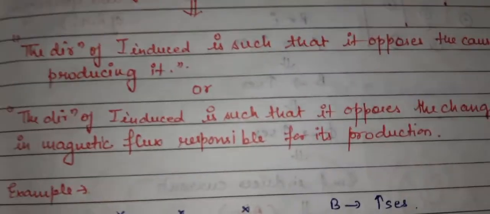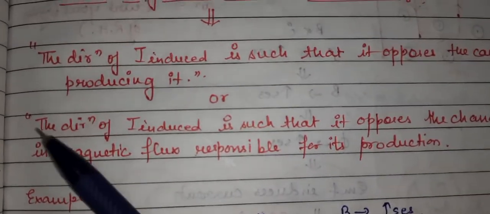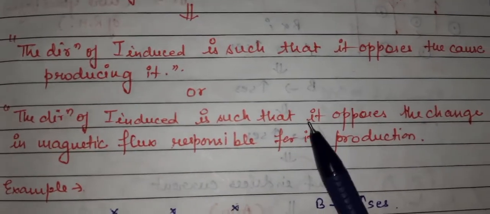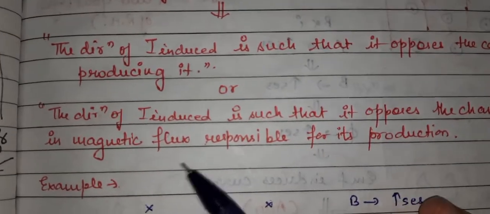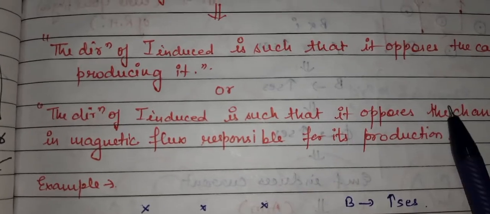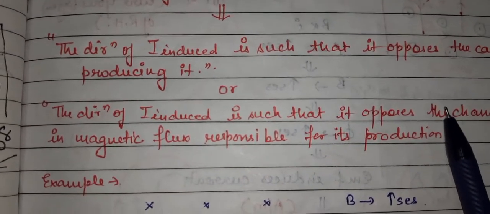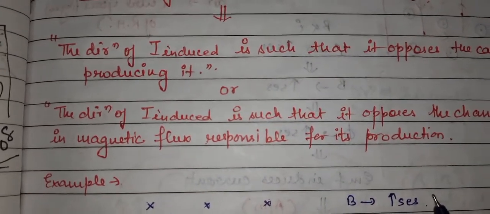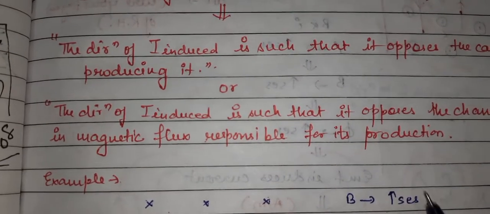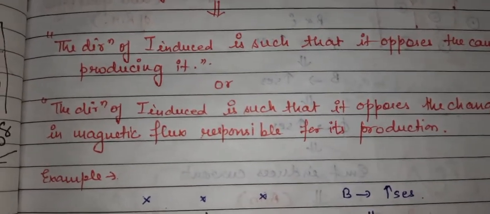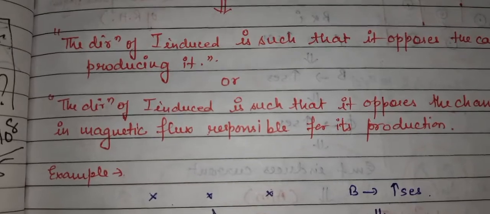Or in another way, the direction of the induced current is such that it opposes the change in the magnetic flux responsible for its production, so the induced current will oppose that cause.